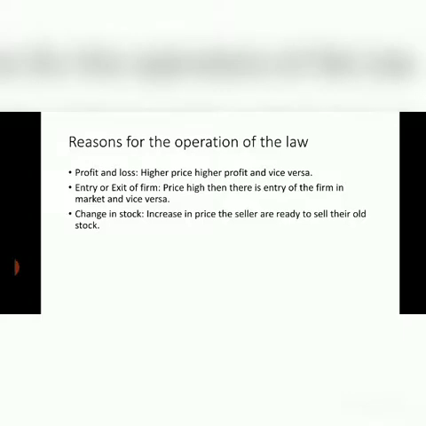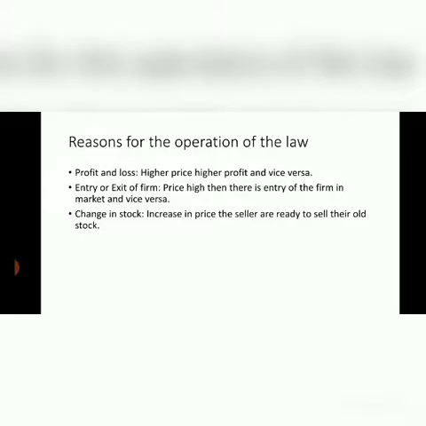The second is entry or exit of firms. If the price is increasing, new firms can join the market. Why? Because they will also try to earn maximum profit, and when the price decreases, the firms leave the market.